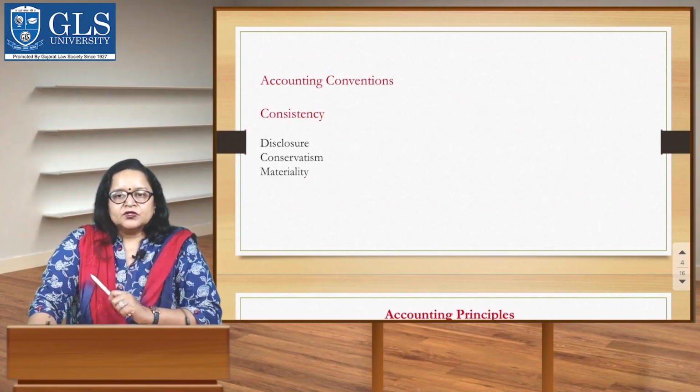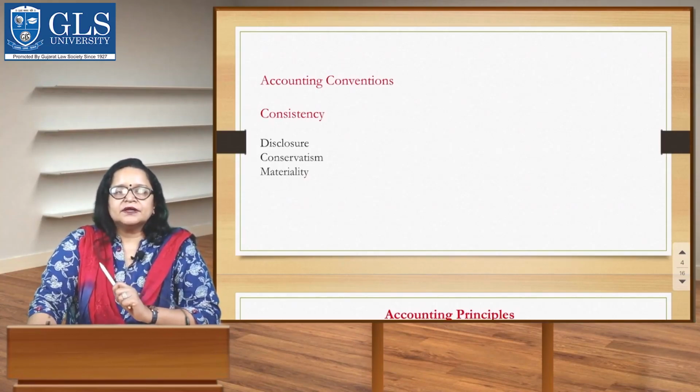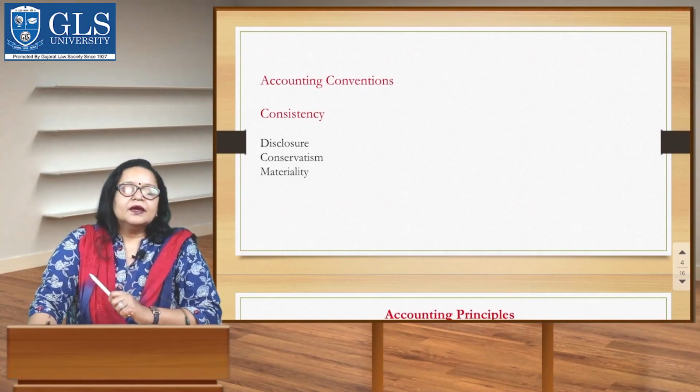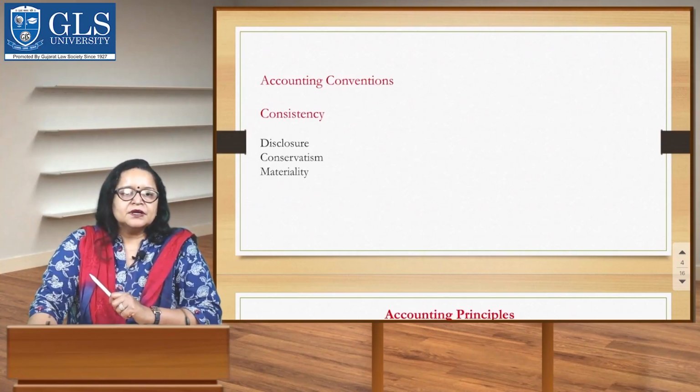statements. Students, there are four types of accounting conventions designed to help or assist the accountants. The first one is consistency. A company should apply the same accounting principles across different accounting cycles.